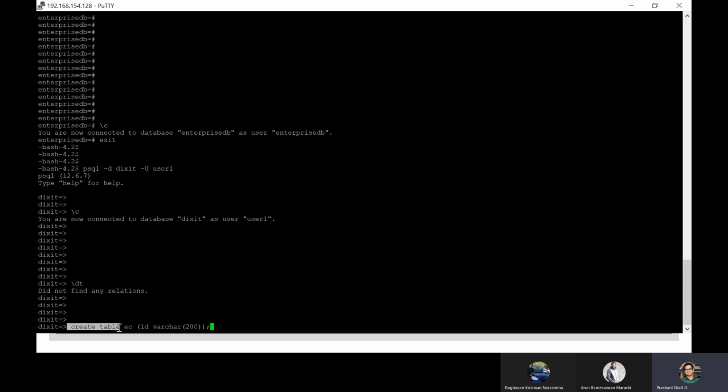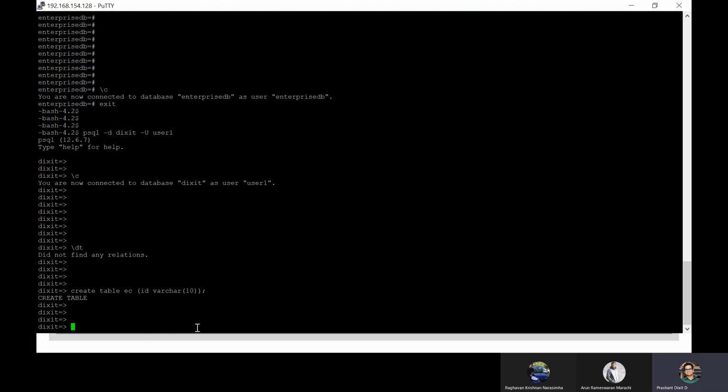Create table is the way we create a table structure. Then you have to pass the name, then provide the column name, and then the data type. Is this a variable character length, or you can also use numeric, bigint. Many other data types exist in Postgres, and accordingly you have to limit it. For example, if you want to store IDs, and you think the ID number can be very long, 200 should be the maximum limit. And if you think the maximum number can only go up to 8 or 9 digits, let's give it 10.